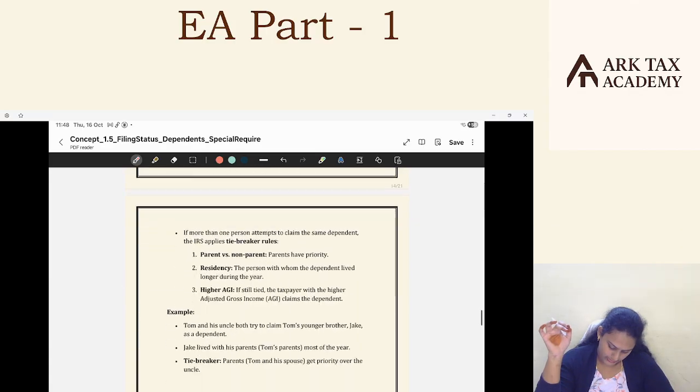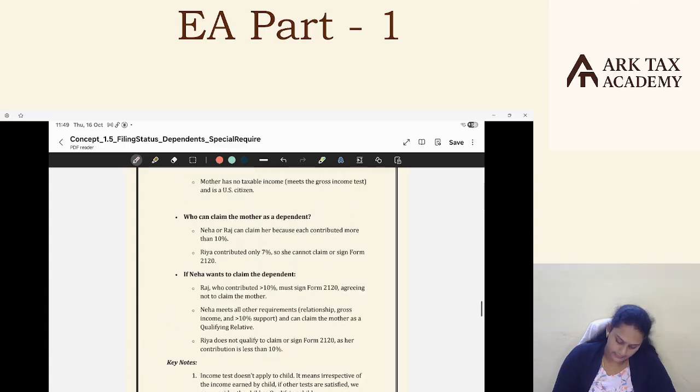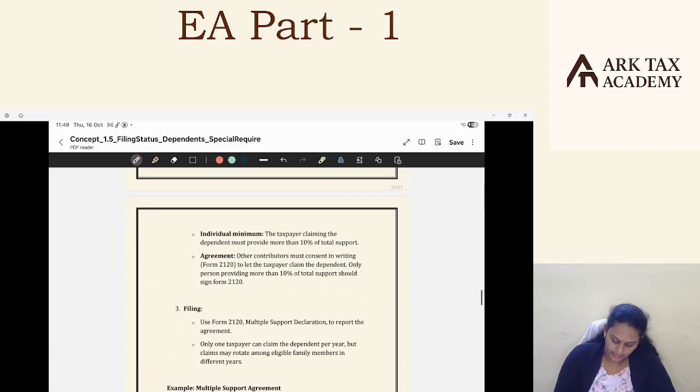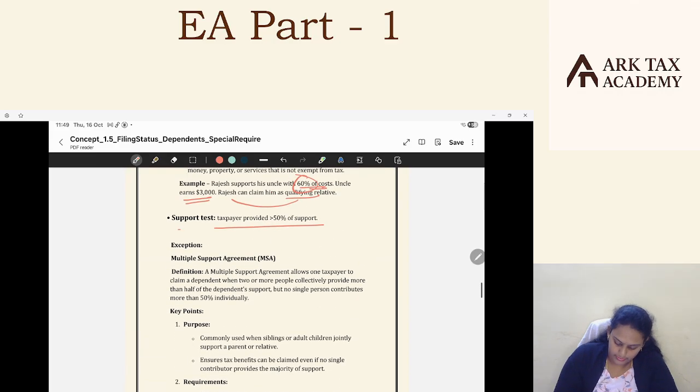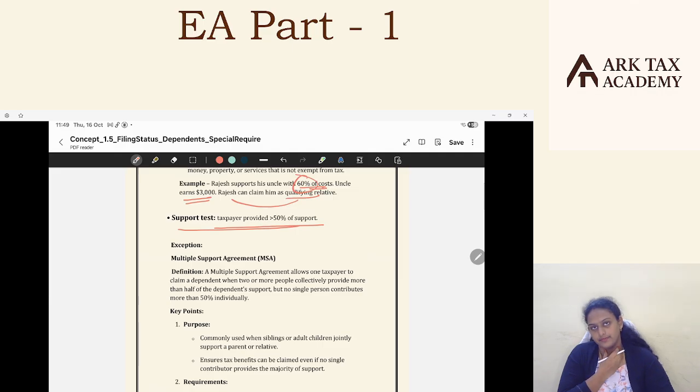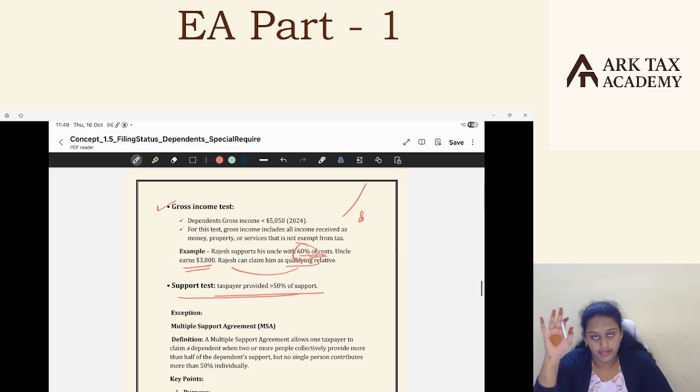Okay, and there is one exception. This is the last exception, and with this we'll be done with the dependents main topic. So if a relative satisfies those common tests and the tests we discussed till now, then we can say that relative is a qualifying relative and we can claim them as a dependent.